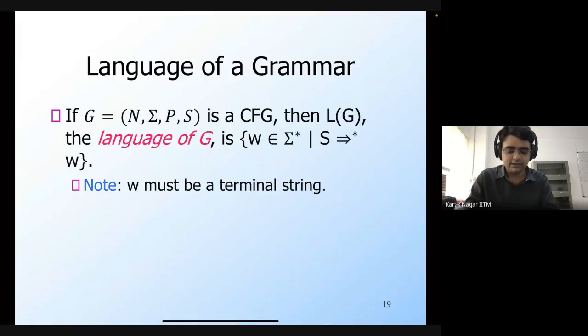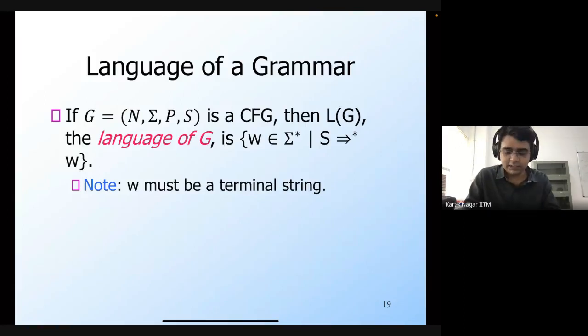The definition is very straightforward. If you are given a grammar G, which is given by this four-tuple N, Sigma, P, and S, N is the set of non-terminals, Sigma is the set of terminals of the alphabet, P is the set of production rules, and S is the start symbol, which is a particular variable in N.